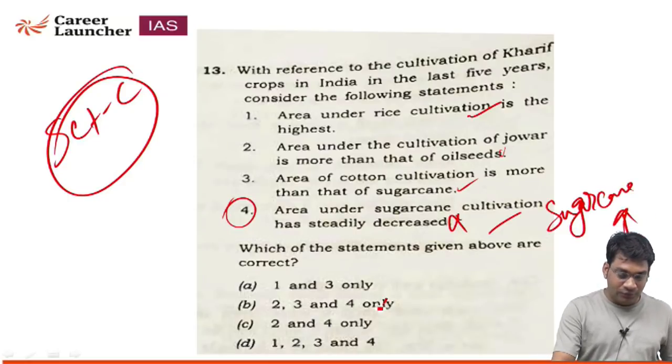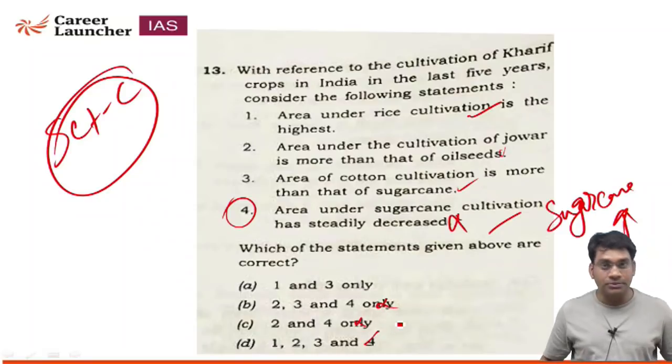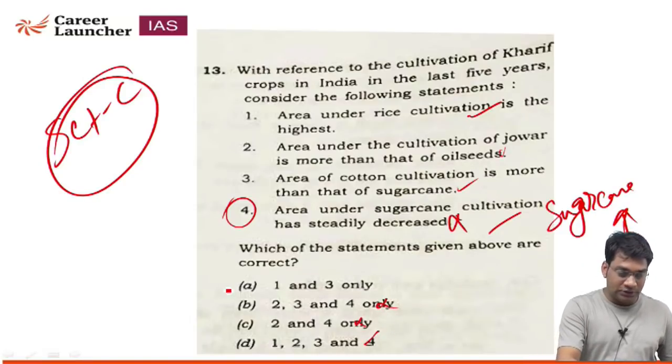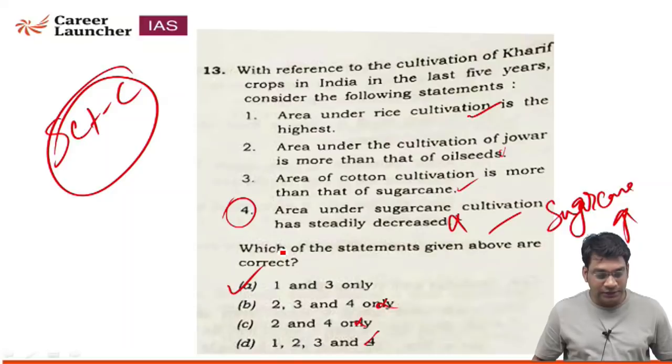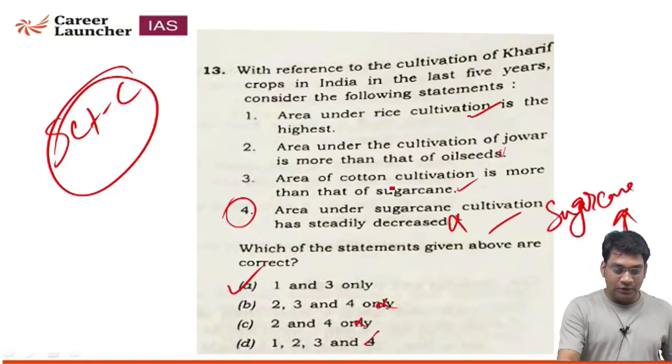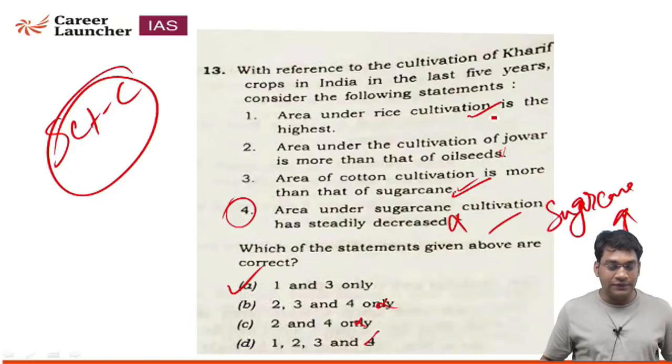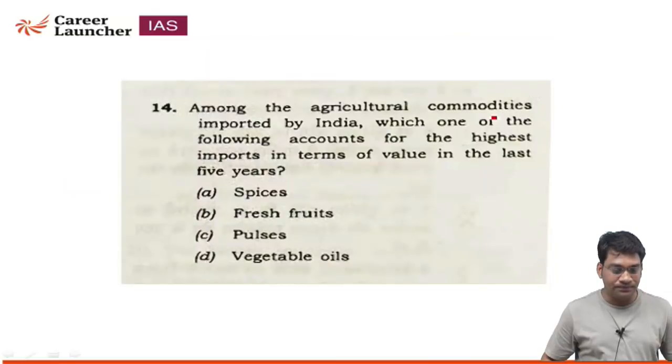So after eliminating option number 4 from the given options, the correct answer will be A, that is 1 and 3. It means area of cotton cultivation is more than sugarcane, and area under rice cultivation is the highest in India. Now move to the second question.